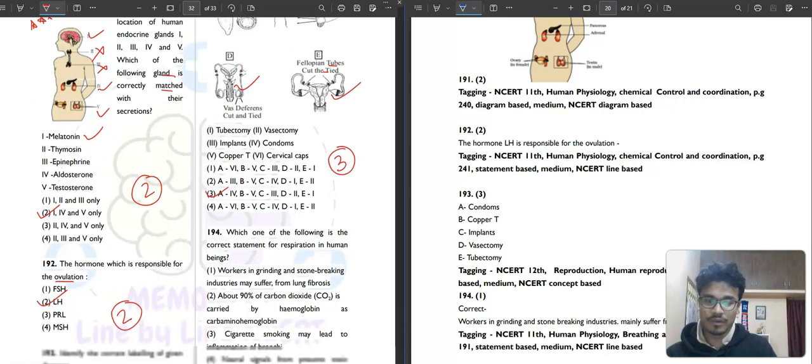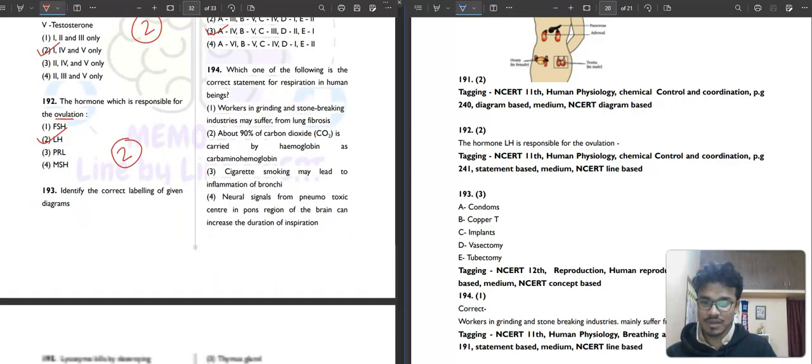Then question number 194. It has so many statements. Which of the following is the correct statement for respiration in human beings? Workers in the grinding and stone breaking industries may suffer from lung fibrosis. It is correct, right? Then about 90% of the carbon dioxide is carried by hemoglobin as carbamino hemoglobin. No, this is not correct. Then cigarette smoking may lead to inflammation of bronchi. No, that is the damage of the walls, not the inflammation. The neural signals from the pneumotaxic center in the Pons region of the brain can increase the duration, no, it will decrease. So the correct one is the first one only.